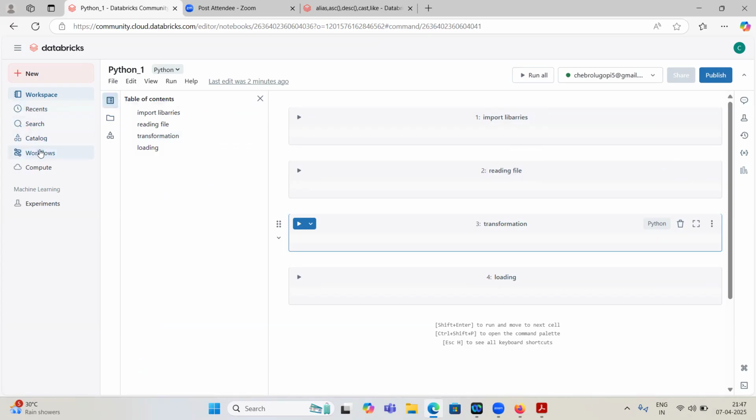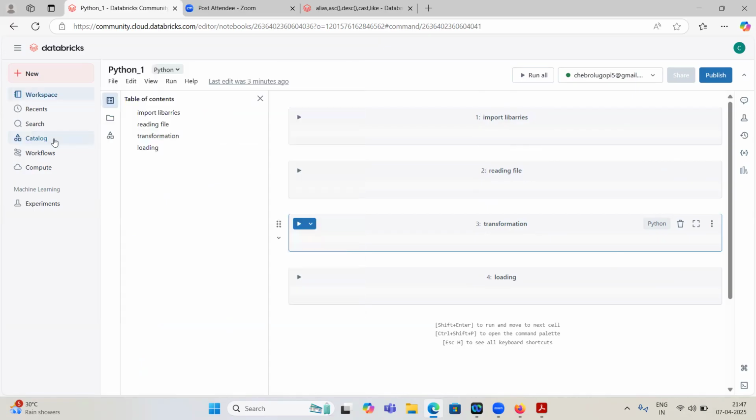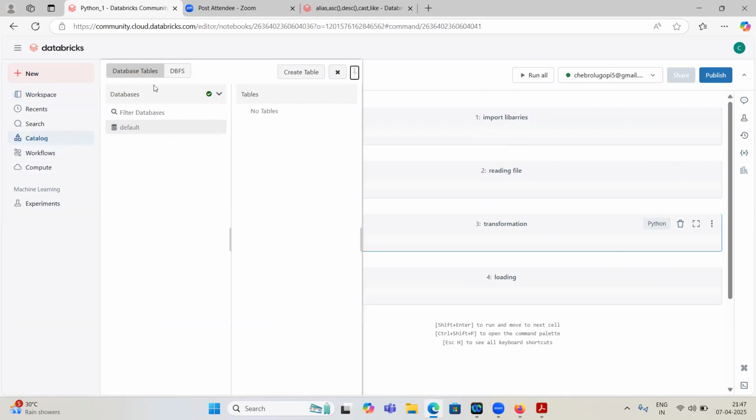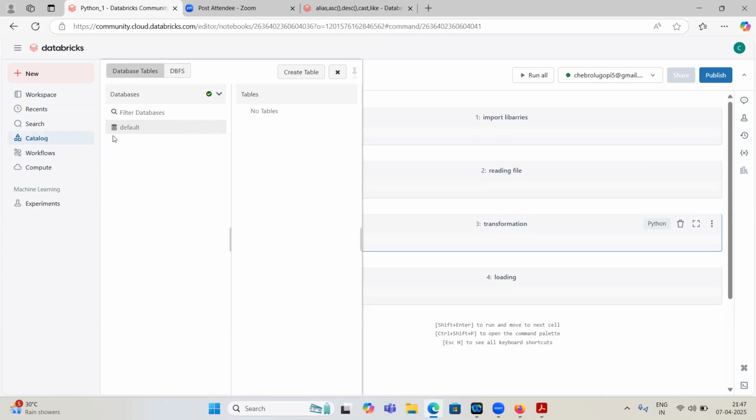And this catalog is used for creating tables. If you create some tables, delta tables, internal delta tables, we can store them inside this catalog. It is on top of Databricks, right? If you have some important tables or important files, this Databricks file system means we can store some libraries or some jar files which are very important. Then we will store them inside this Databricks file system. If you have some important tables to store, we can store them in this catalog. So tables we will store inside the catalog, and files we will store inside this Databricks file system.